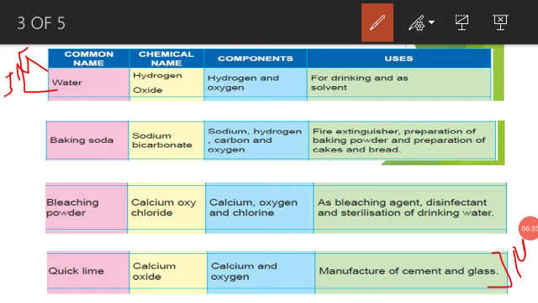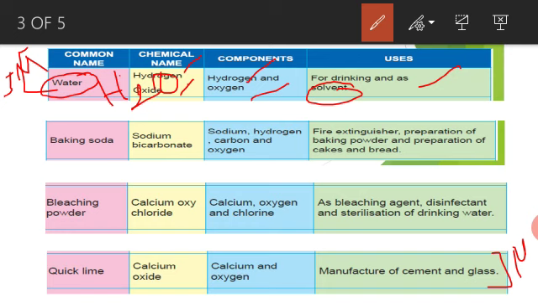Next, the common name: water. The chemical name: hydrogen and oxygen. What is the chemical formula of water, students? H2O. What elements are present here? Hydrogen and oxygen. What are the uses of water? For drinking and as a solvent. A solvent means something that dissolves other substances.